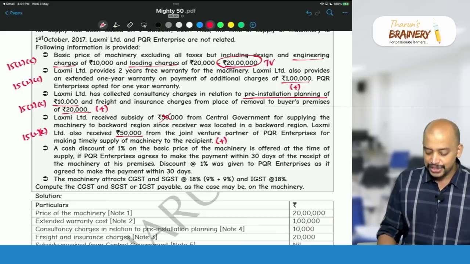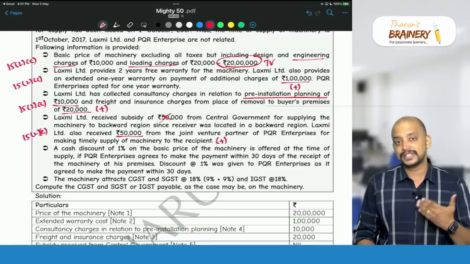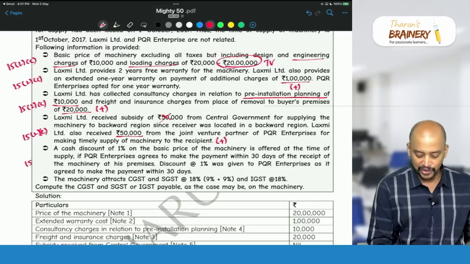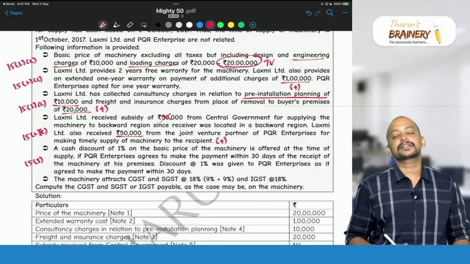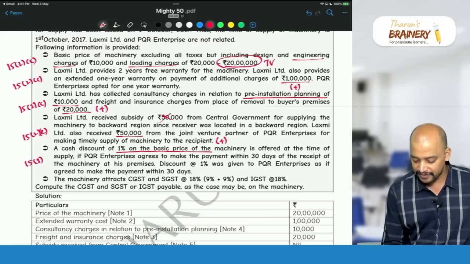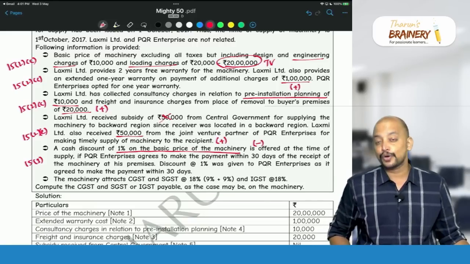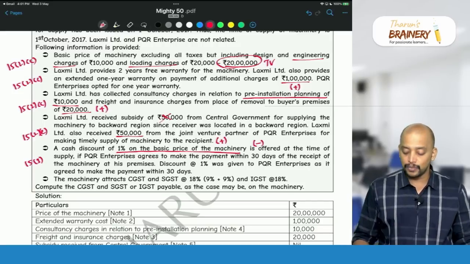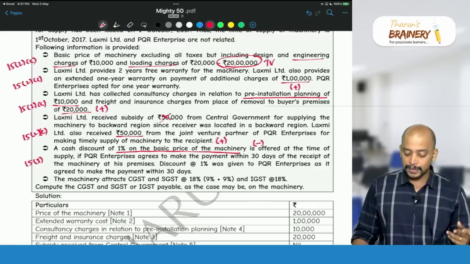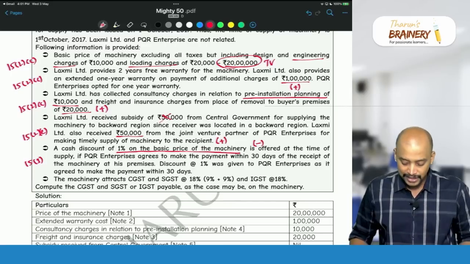Then a cash discount of 1% of the basic price of the machinery is offered at the time of supply. So at the time of supply itself, they are giving the discount. So as per 15 subsection 3, it is a pre-supply discount. Pre-supply discount is allowed as a deduction. So this 1% of the basic price of the machinery is allowed as a reduction. So we need to reduce that, provided that the payment is made by the recipient within 30 days from the receipt of machinery at his premises. Discount at 1% was given to PQR Enterprises as it agreed to make payment within 30 days. So the discount is to be excluded.